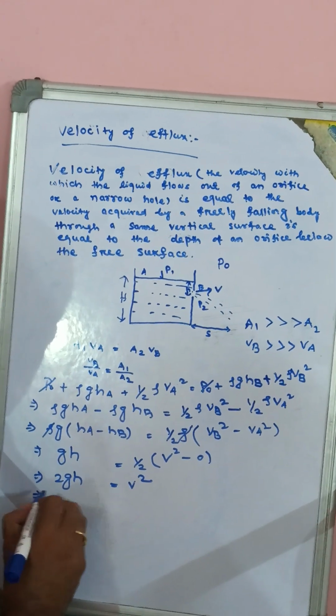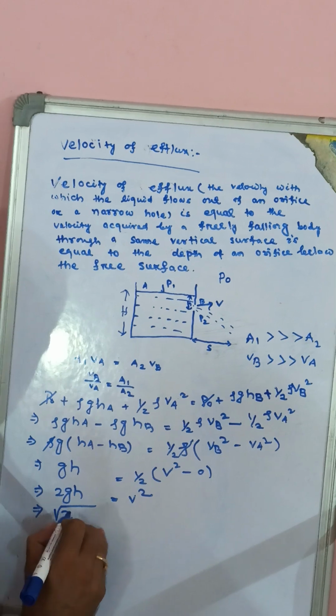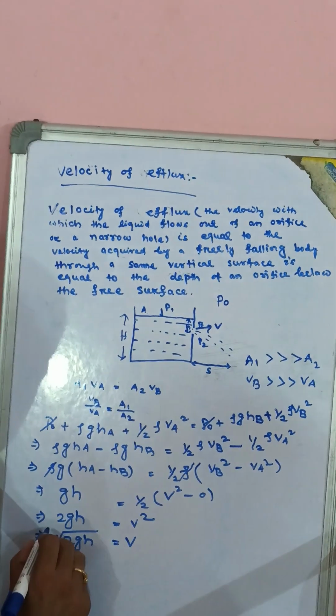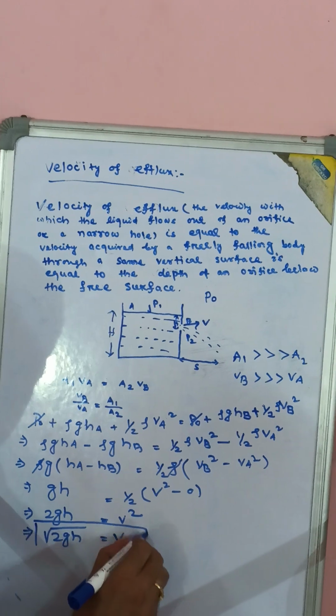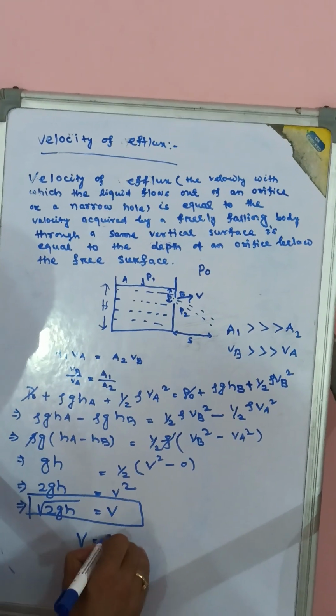This implies that the square root of 2gh is equal to v. This is called Torricelli theorem. v is equal to root over 2gh.